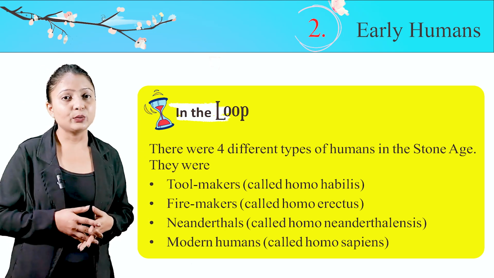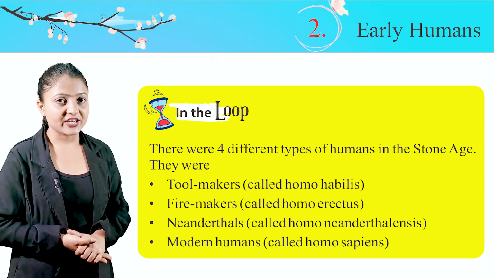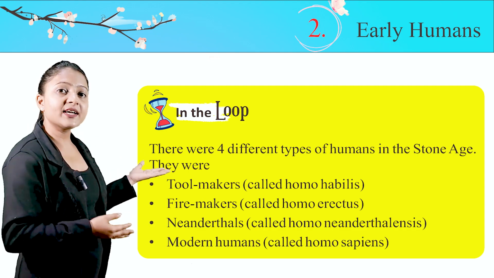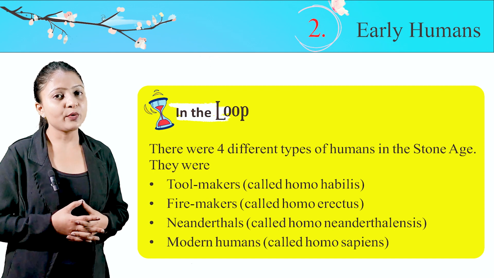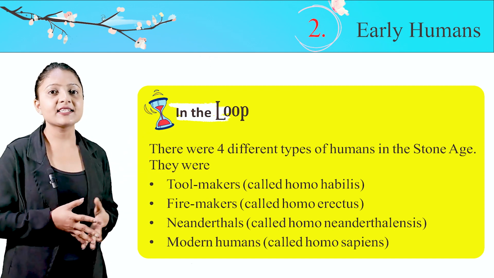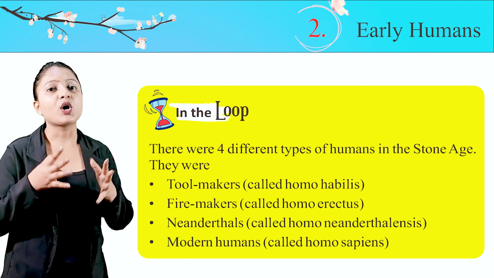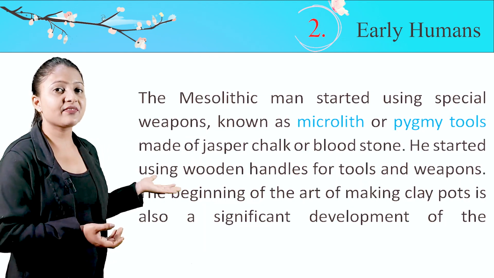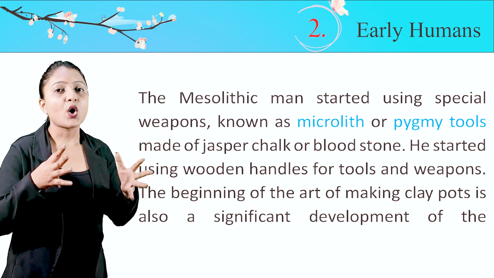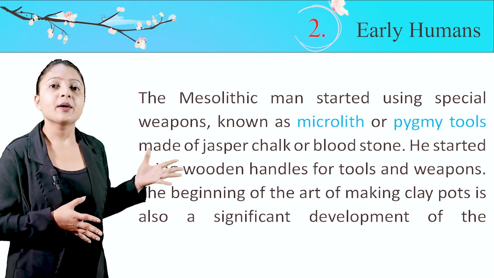In the loop, there were 4 different types of humans in the Stone Age. They were tool makers called Homo habilis, fire makers called Homo erectus, Neanderthals called Homo neanderthalensis, and modern humans called Homo sapiens. The Mesolithic men started using special weapons known as microliths or pygmy tools made of jasper, chalk or bloodstone.